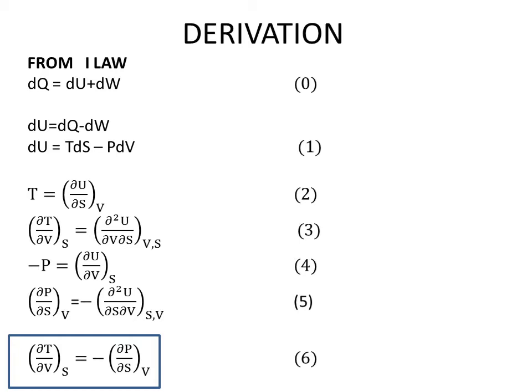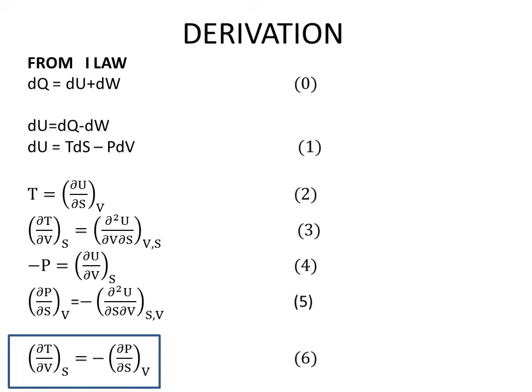It is this equation with which we will start the derivation for the first Maxwell's equation. From this equation, equation number 1, on the right hand side we have got two variables, dS and dV. If I keep V as a constant parameter, then obviously dV will be zero. So you can write dU is equal to T dS, from which we will be able to write T is equal to the partial derivative of U with respect to S. In equation number 2, T is equal to ∂U/∂S when we keep V constant, which is a partial differentiation on U with respect to S.